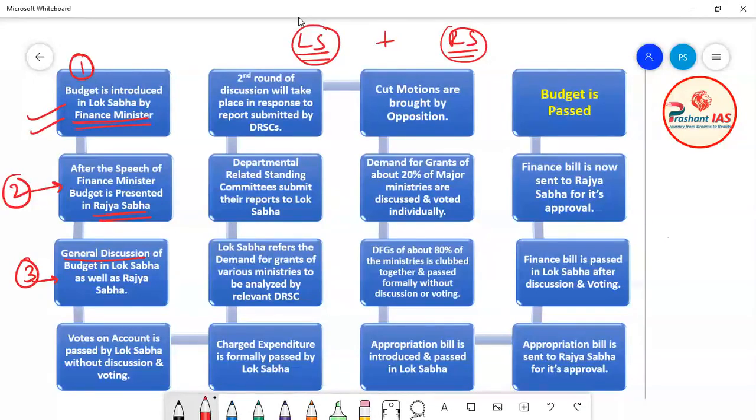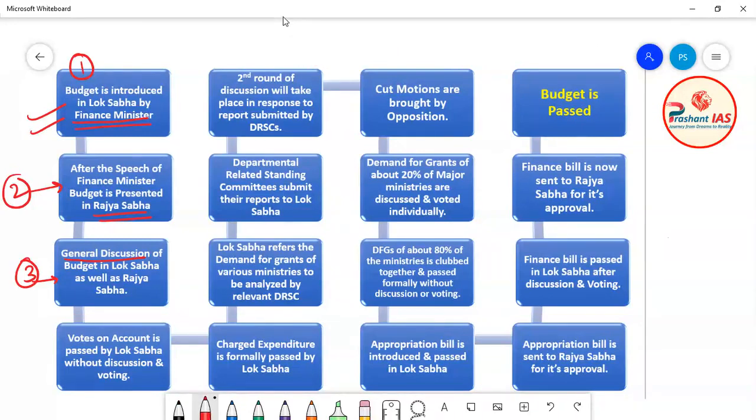Now friends, what is the meaning of the word general discussion? General discussion basically means that the houses of Parliament are not discussing the budget in depth. They are not discussing the budget in detail, or the provisions of the budget by going deep. They are just discussing the overview of the budget, the overall provisions of the budget. We can also say that they are roughly discussing the budget. So this is the meaning of general discussion. So what is the third step? The third step is that a general discussion about the budget goes on in Lok Sabha as well as in Rajya Sabha.